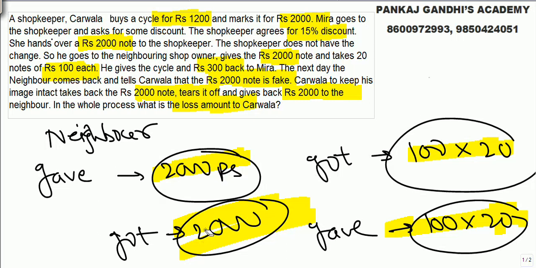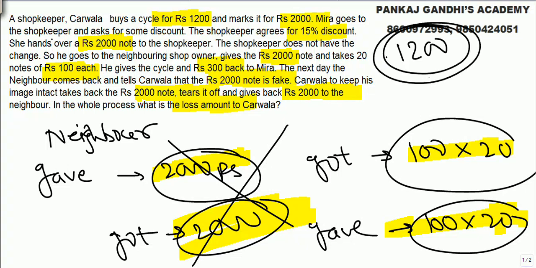The loss is that this note is fake, meaning this 2000 note is of no use, because he tears it off the next day. So what is his loss? To Meera he gave the cycle, which cost him 1200. His loss is the cost price, and the 300 rupee change which he gave to Meera. So the shopkeeper's total loss will be the cycle's cost price 1200 and the 300 he gave to Meera.